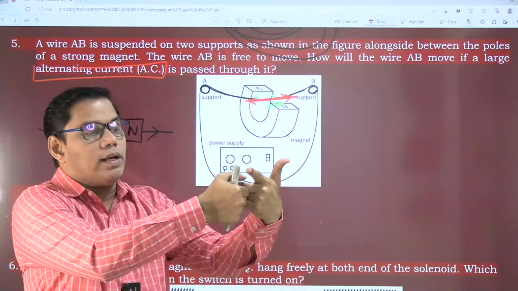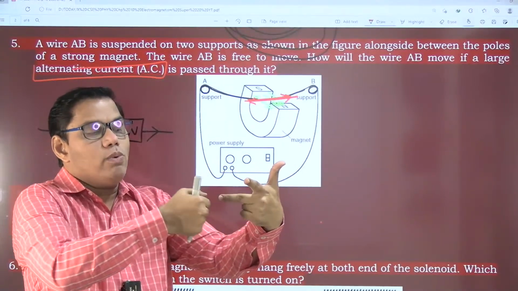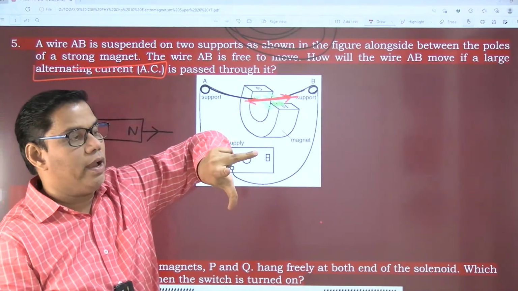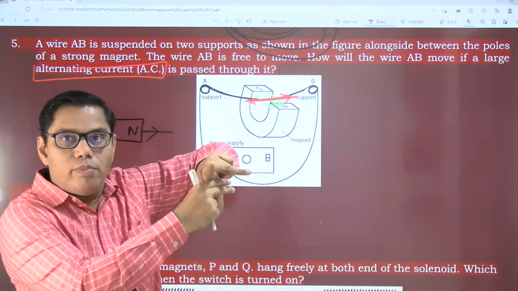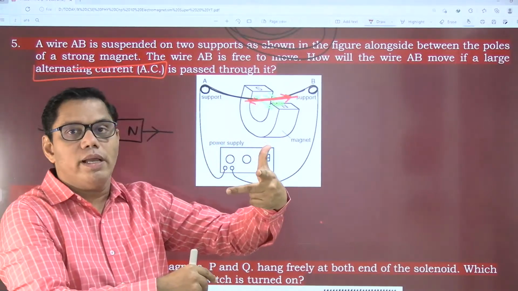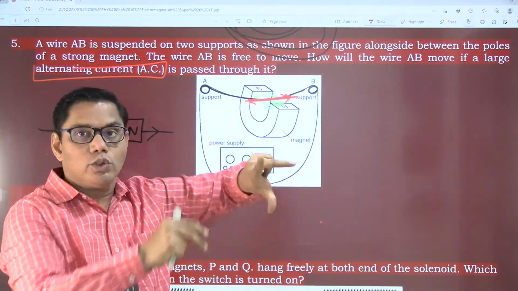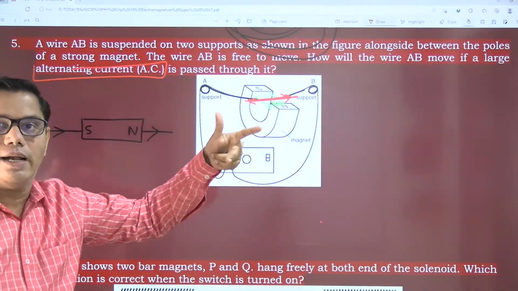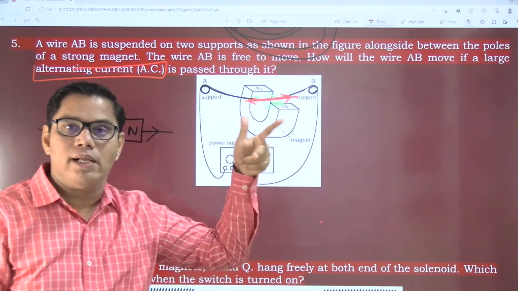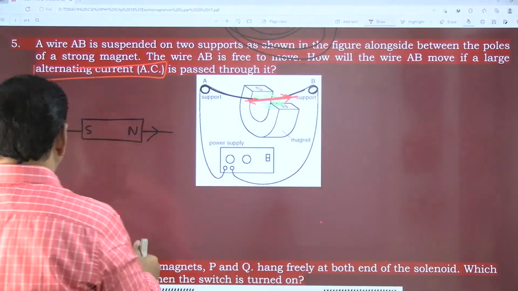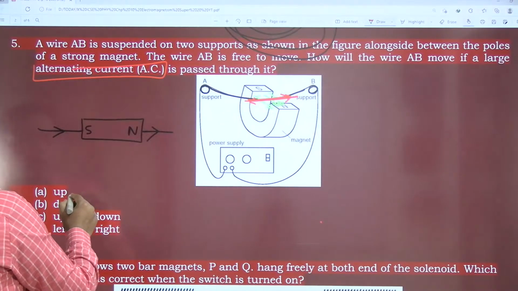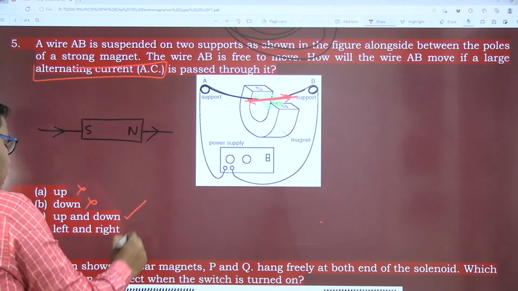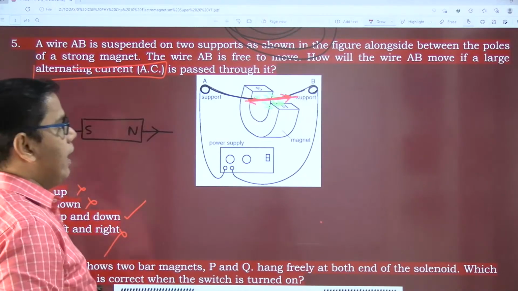The magnetic field is in this direction, and since this is an alternating current, once it will be towards me, and at another time away from me. When it is away from me, the force will be downward. When it is towards me, the force will be upward. So upward, downward, alternating. This is Fleming's left hand rule. So what are the options? Up, no; down, no; up and down, yes; left and right, yes.